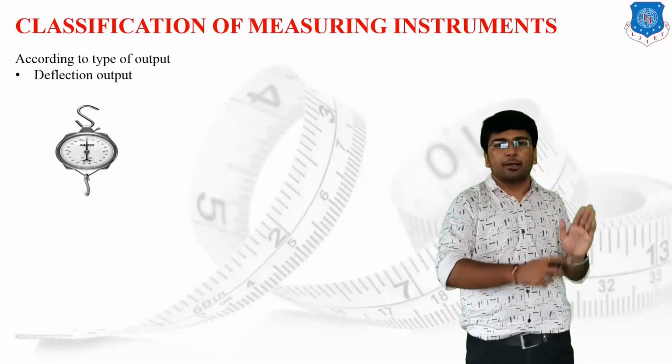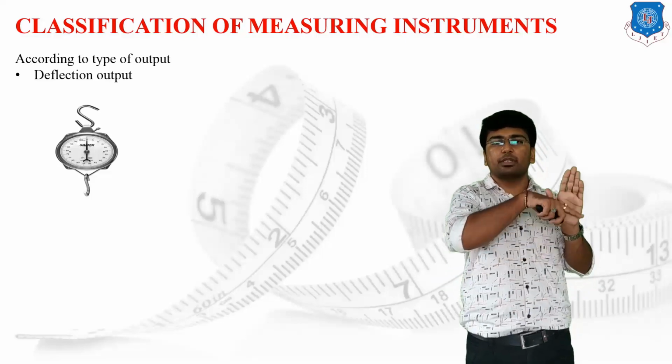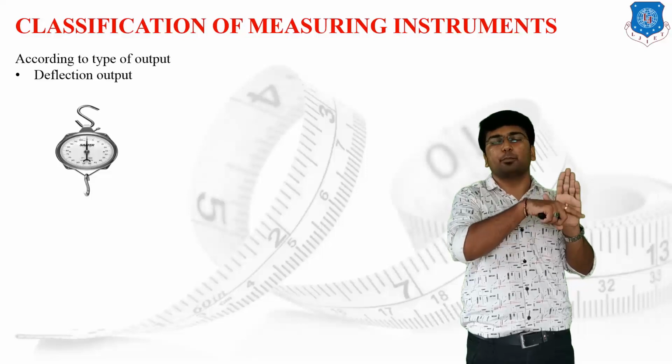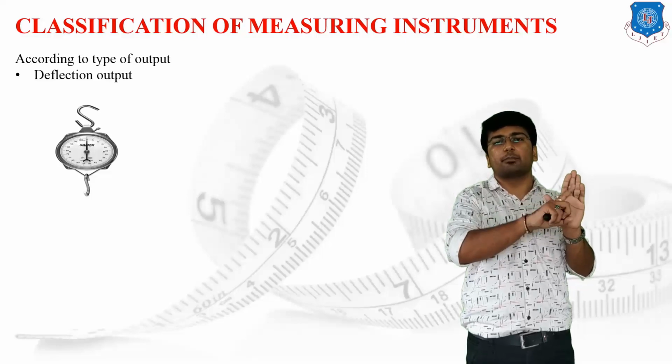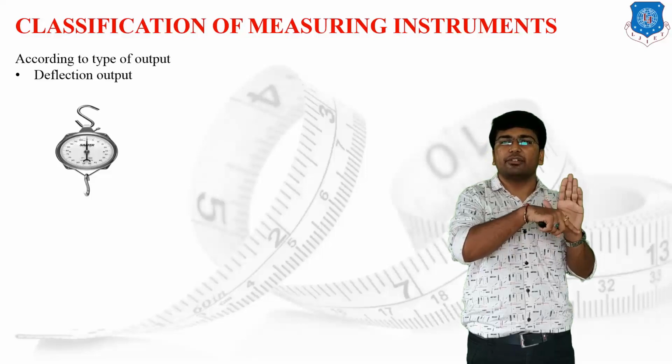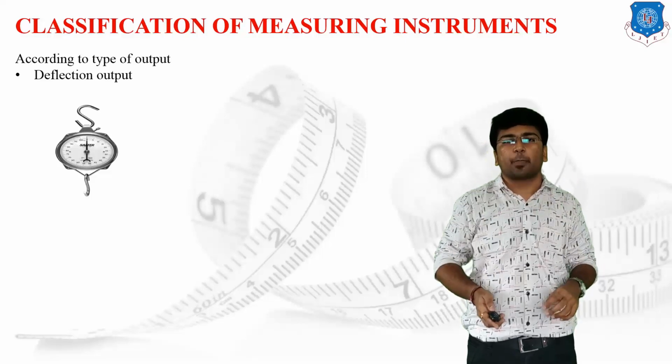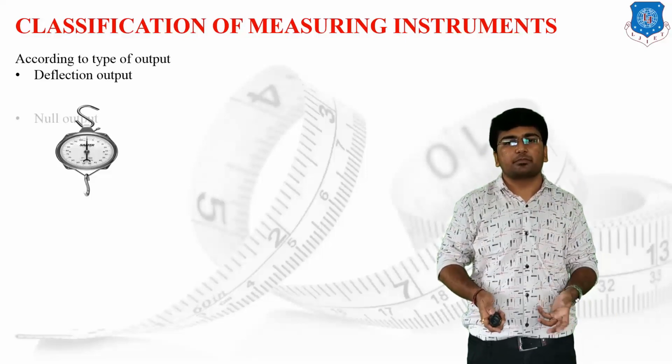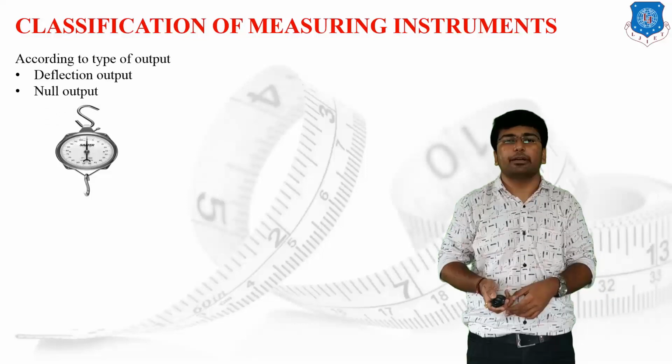It means the pointer has been deflected from the zero position to another position, and by checking this kind of deflection, we can measure the unknown parameters. The second one is the null type instrument.